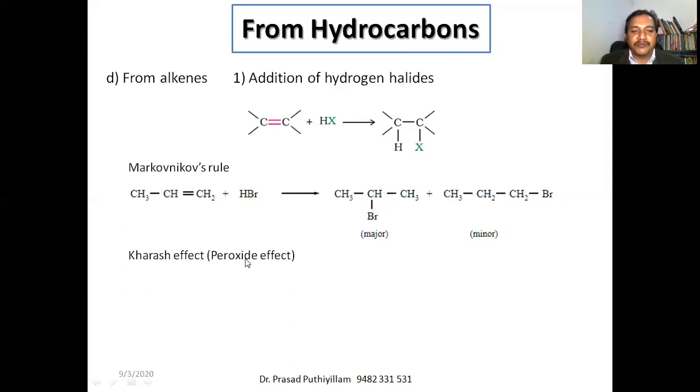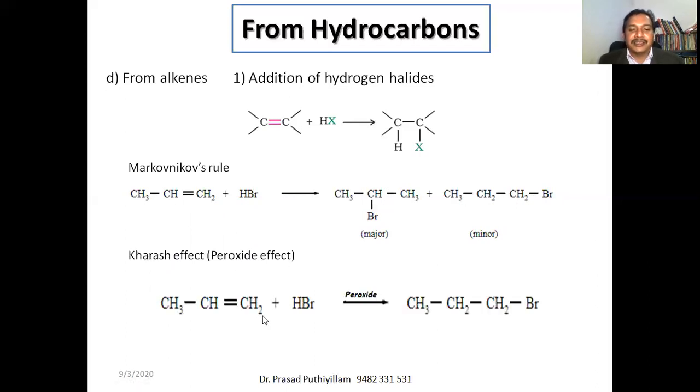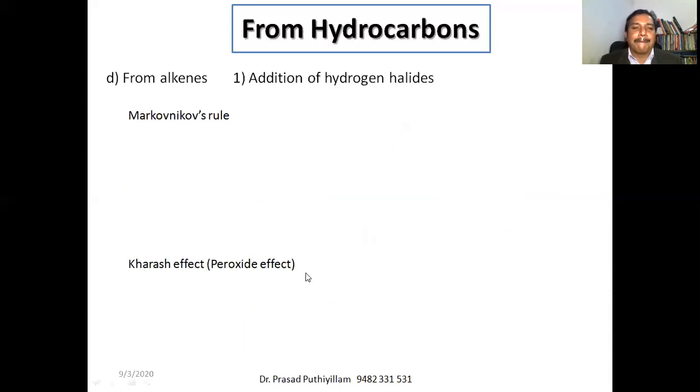Whereas in presence of peroxide, the same reaction is the reverse case, which is known as the Kharasch effect. That is, in presence of peroxide, the unsymmetric alkene, that is propene, reacts with HBr to give 1-bromopropane. You'll get more examples for Markovnikov's rule and the Kharasch effect.